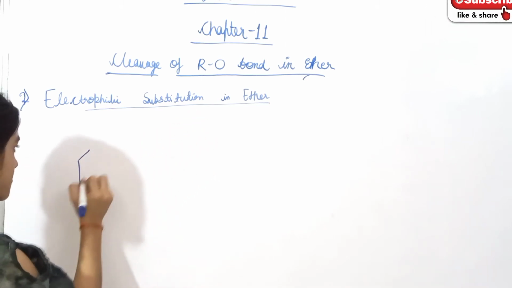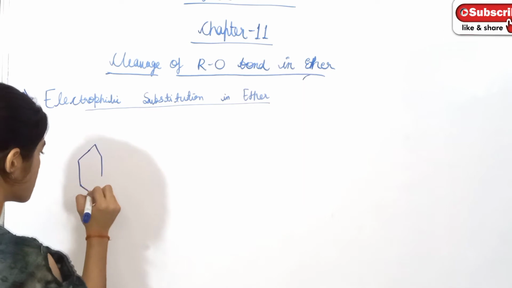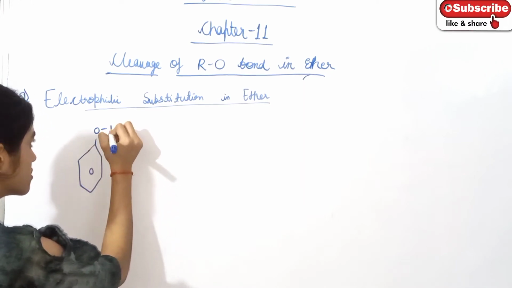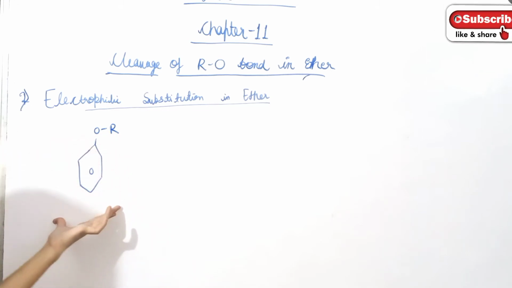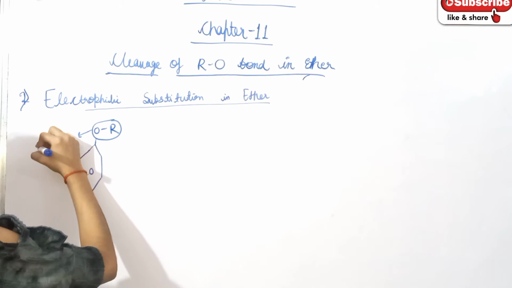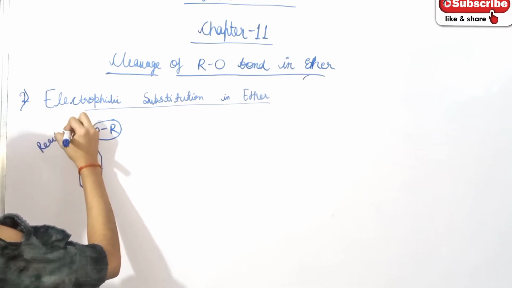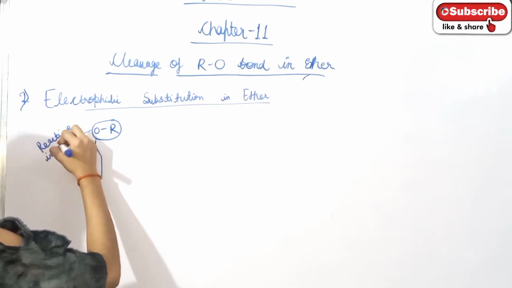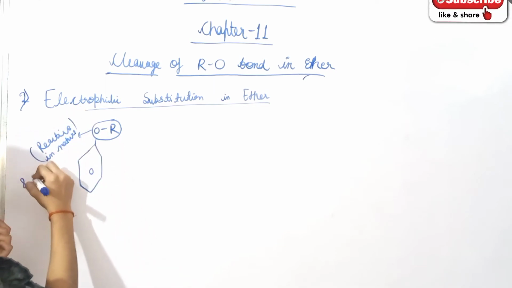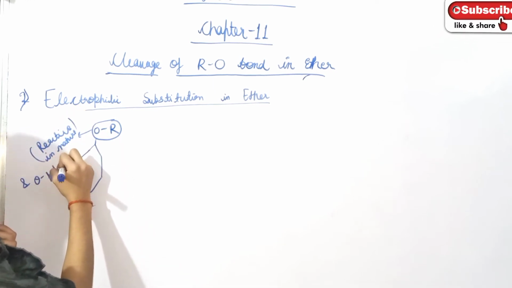This alkoxy group which is attached is reactive in nature, and ortho and para-directing.